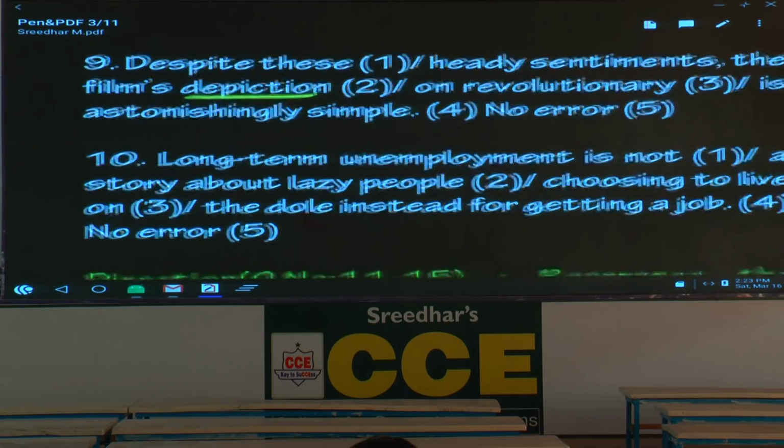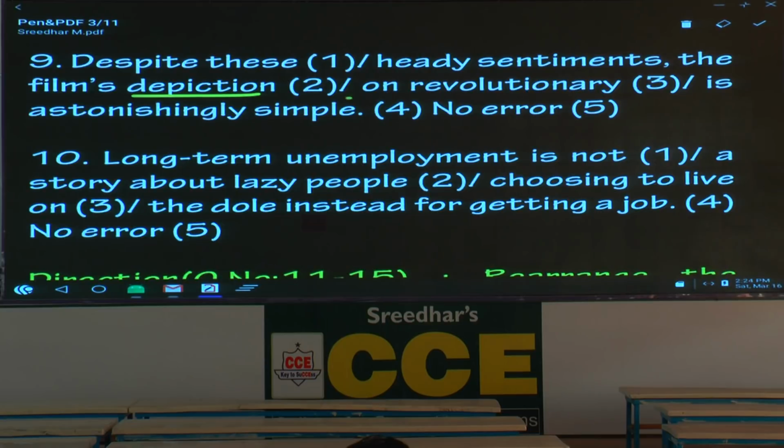Depiction on or of? Why no response? Here the combination, there is an error with the preposition. First you underline the word depiction. You depict something, depiction of something. So what is the correct answer? Depiction of revolutionary is astonishingly simple.